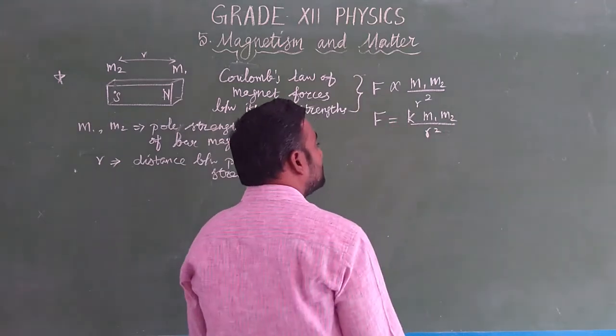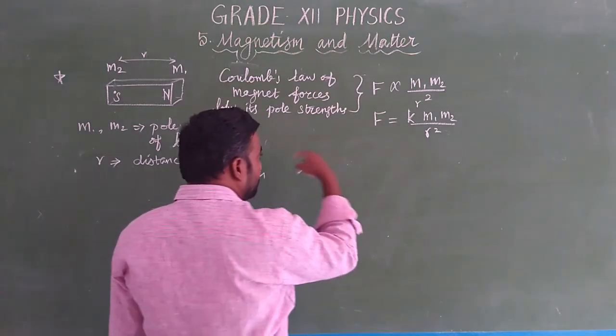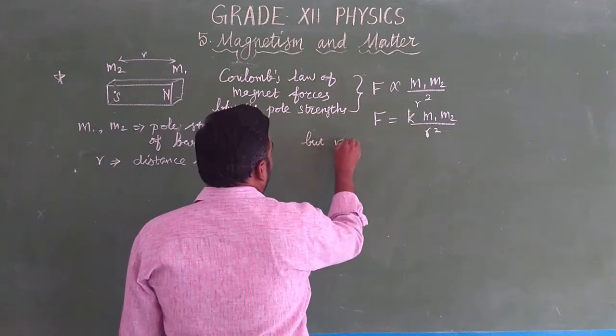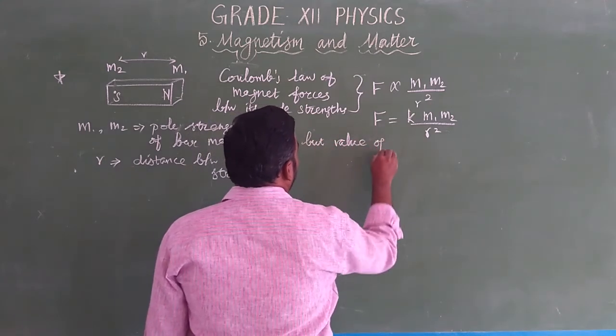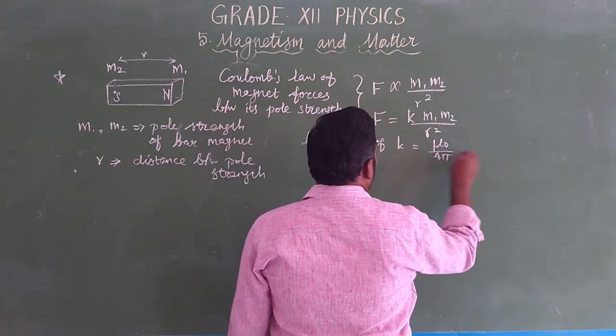In CGS system, K is taken as 1, but generally the value of K, the proportionality constant, is mu naught by 4 pi.